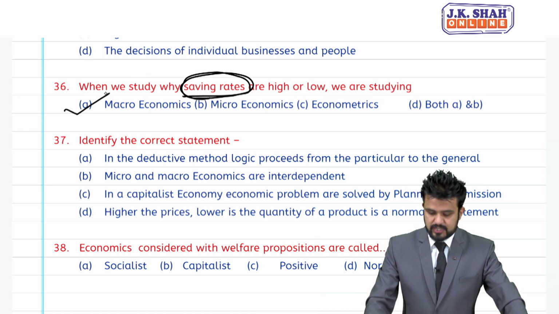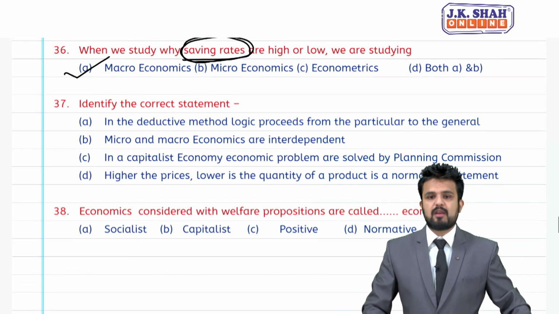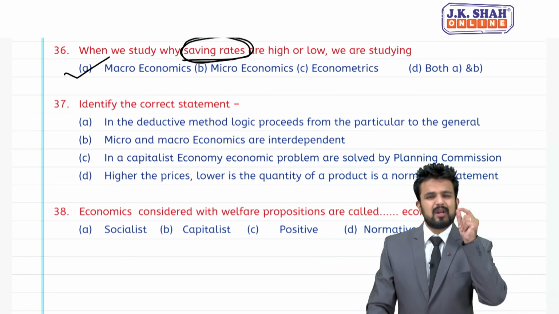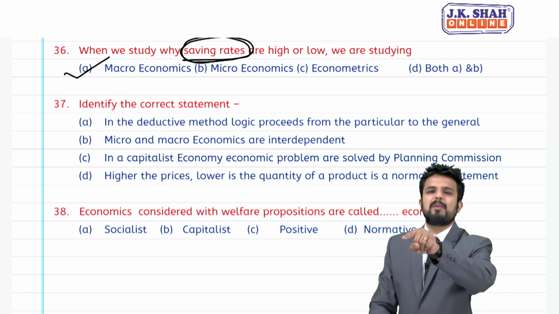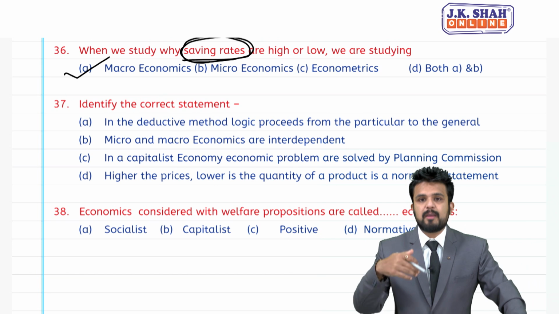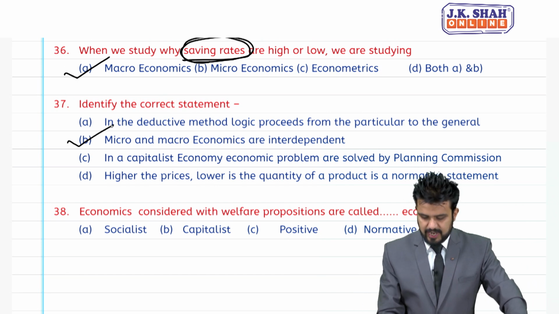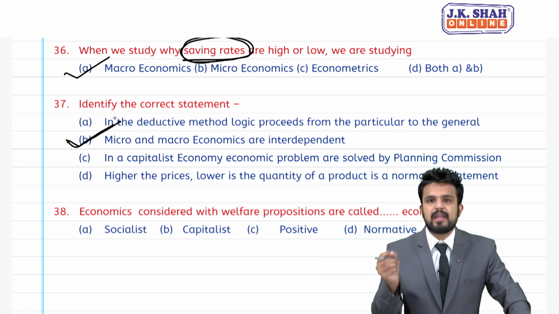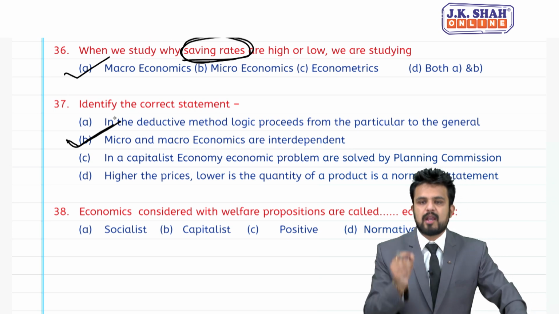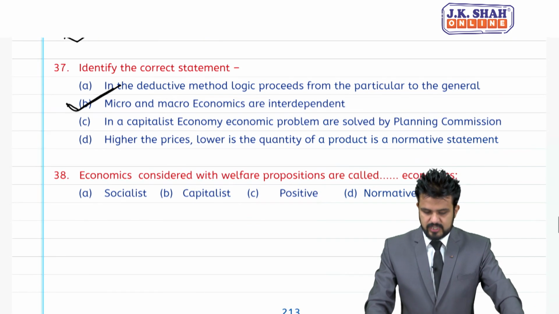37. Identify the correct statement. Option A, in the deductive method logic proceeds from particular to general. Students, in deductive it is general to particular. Micro and macroeconomics are interdependent. Yes, this is the right answer. They both are interdependent. So, B is the answer for 37.